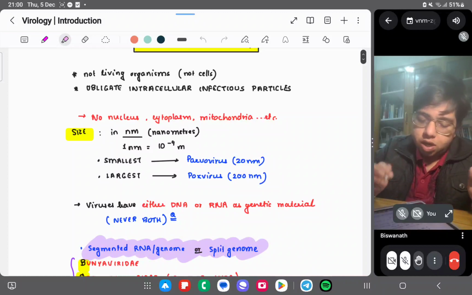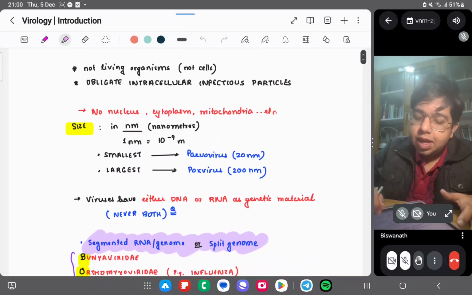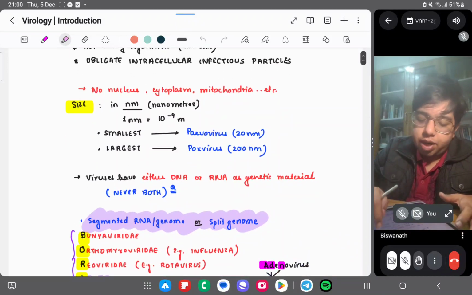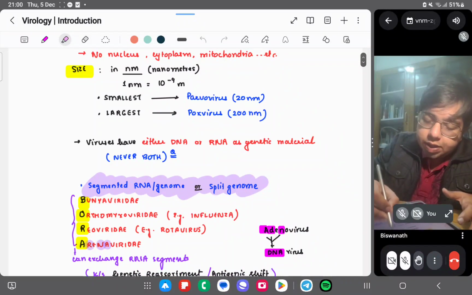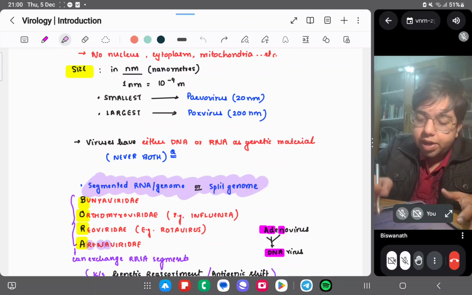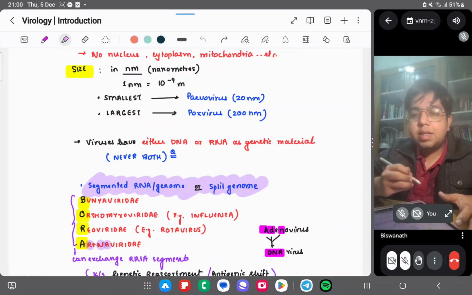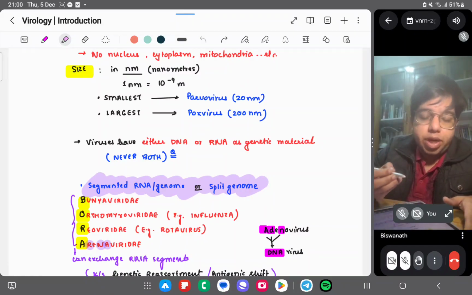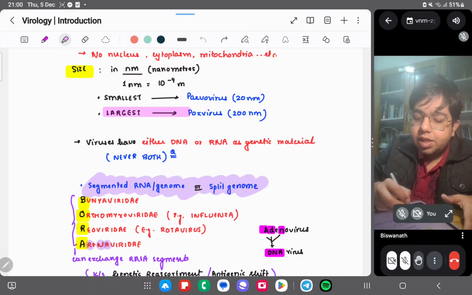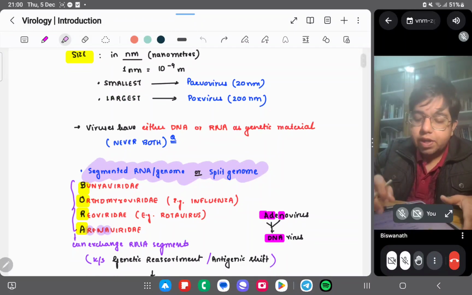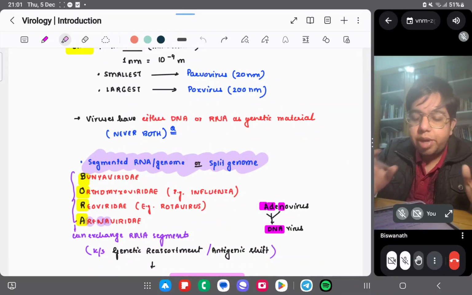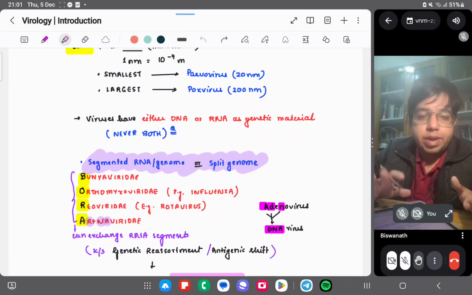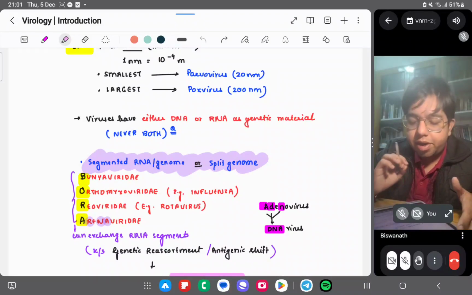So virology, we know viruses are not living cells. They're obligate intracellular infectious particles. No nucleus or cytoplasm is there. Size is in nanometers. The smallest virus is parvovirus, and parvovirus B19 is the medically significant one to read, and the largest is the pox virus. So we'll look at the pox viruses, measles virus, rubella virus, and many other viruses. We will also revert to parvovirus in the diseases caused by it.